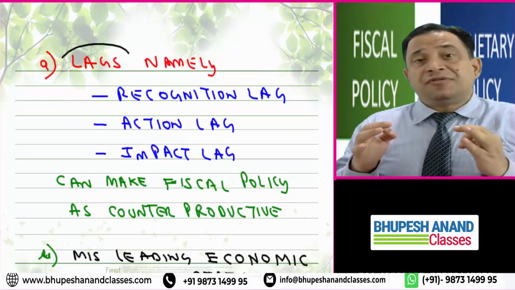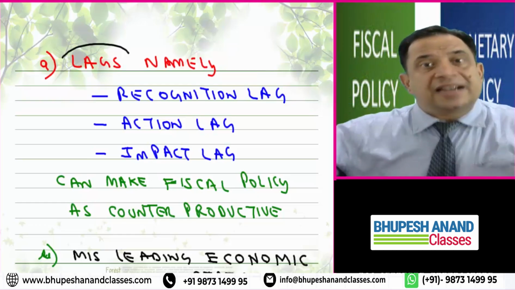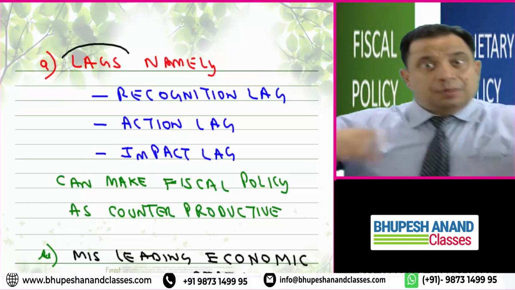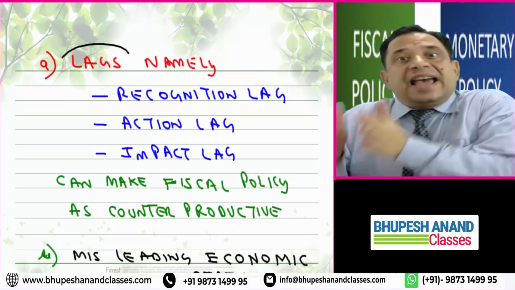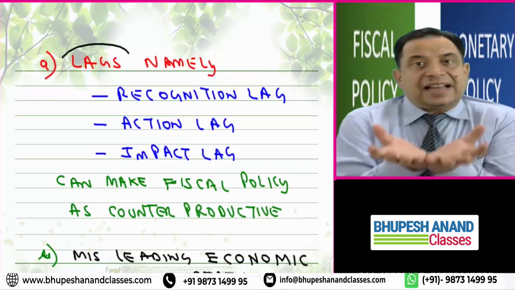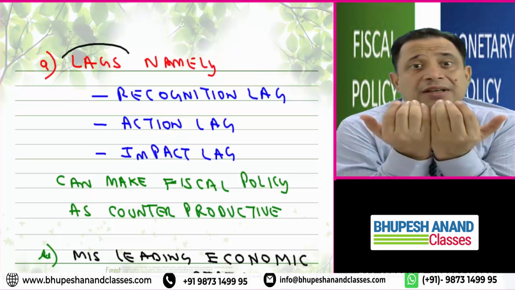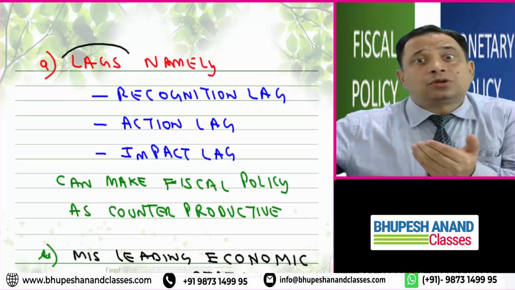Because in discretionary fiscal policy, the political environment is there, and once we have recognized that this is a problem, the second is the action lag. While taking actions, it will take some time. And once I have taken the action, it will have some impact lag. The effect of it will also take some time.